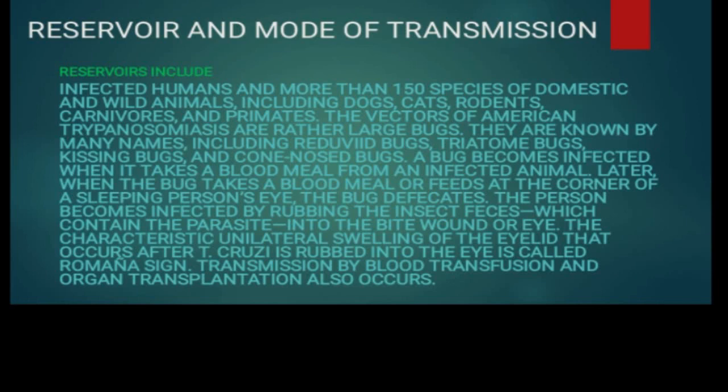A bug becomes infected when it takes a blood meal from an affected animal. Later, when the bug takes a blood meal or feeds on a person at the corner of the sleeping person's eyes, the bug defecates. The person becomes infected by rubbing the insect feces, which contain the parasite.